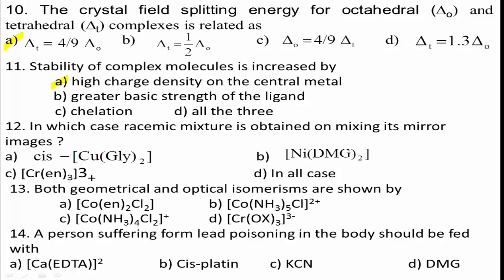Next, question number 12. In which case is a racemic mixture obtained on mixing its mirror images?